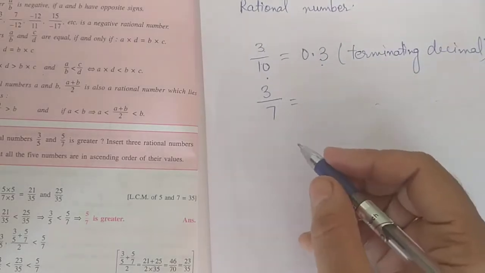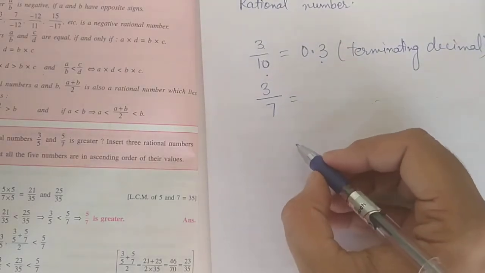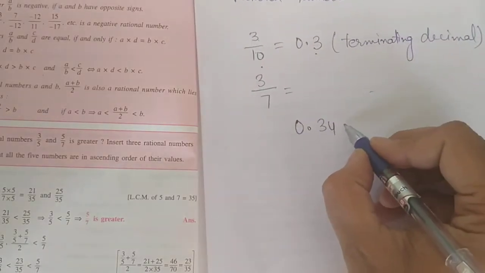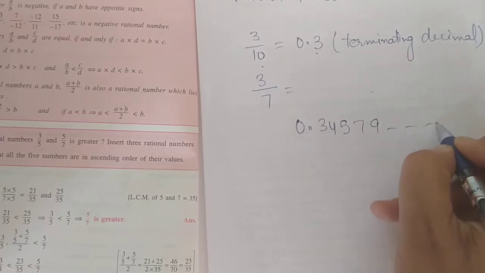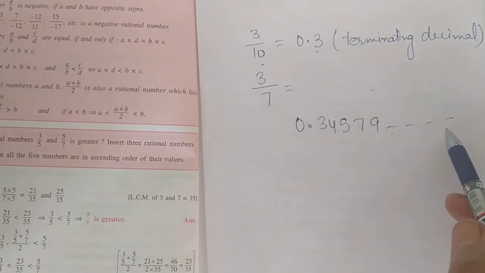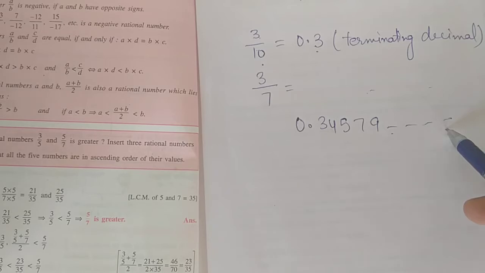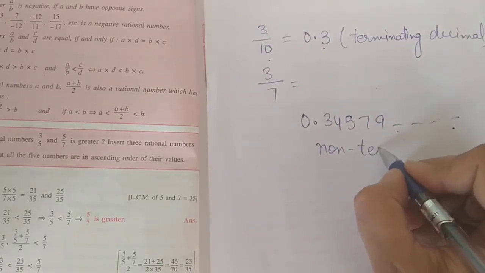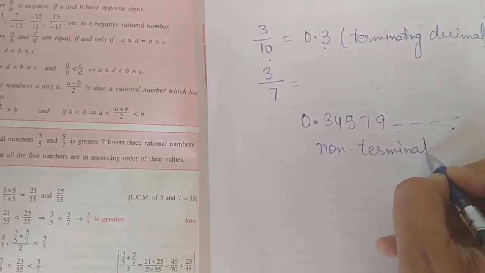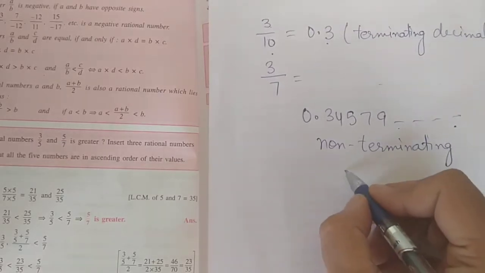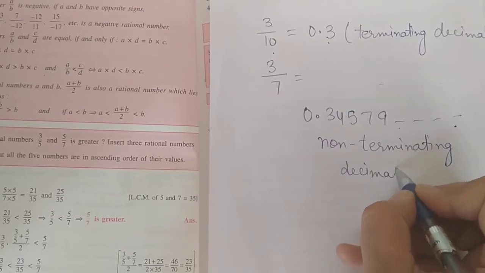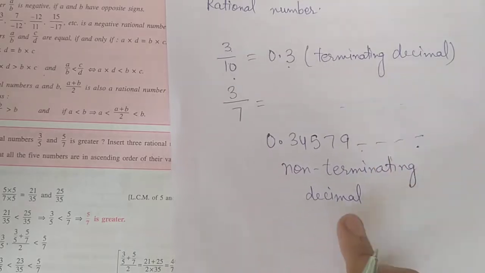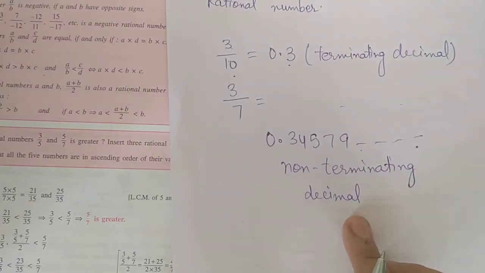Suppose your number contain digits like 0.34, 5, 7, 9 and so on. Means here is not the end of digits. So we will say that it is a non-terminating decimals. Now I think it is clear what is terminating decimal and what is non-terminating decimal.